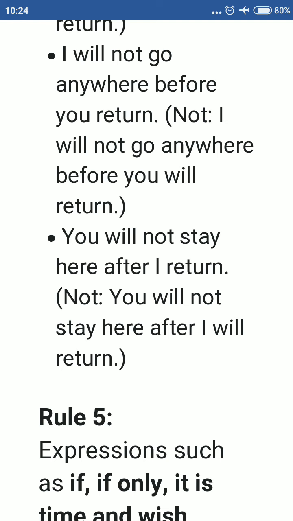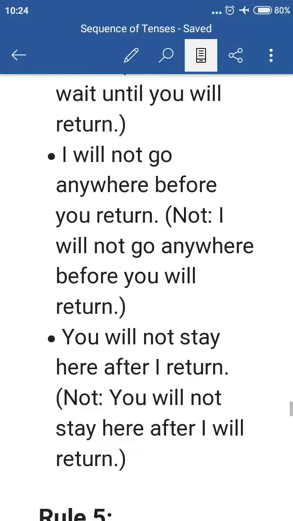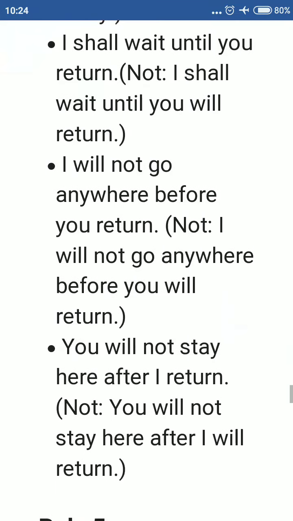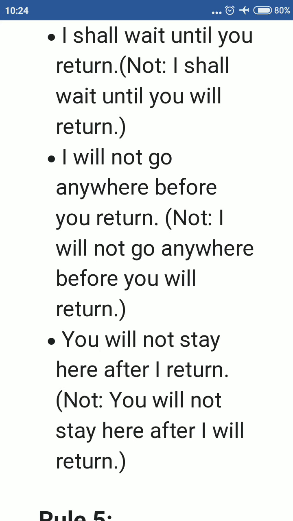if you find the main clause in future tense and subordinate clause beginning with until, or unless, after, before, when, then the subordinate clause will be in present tense.